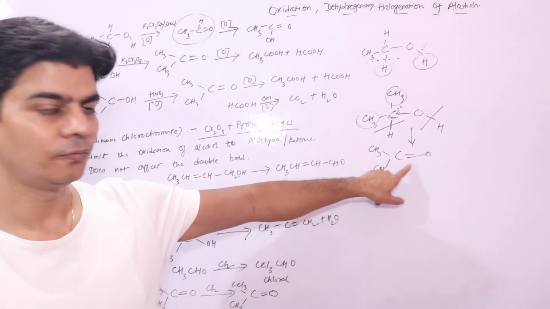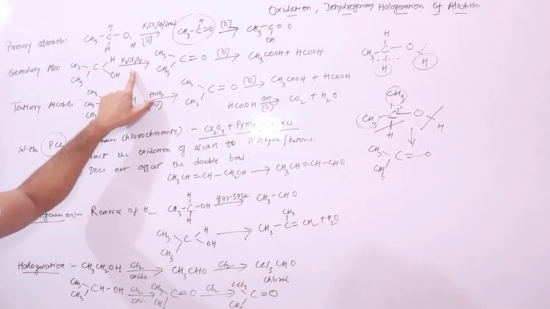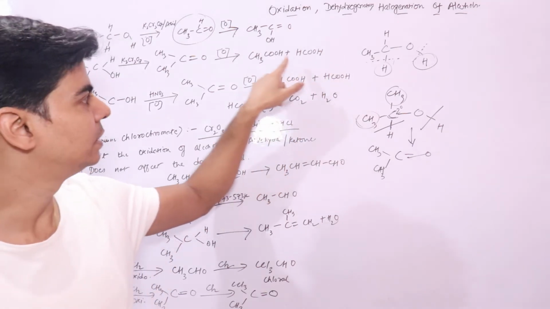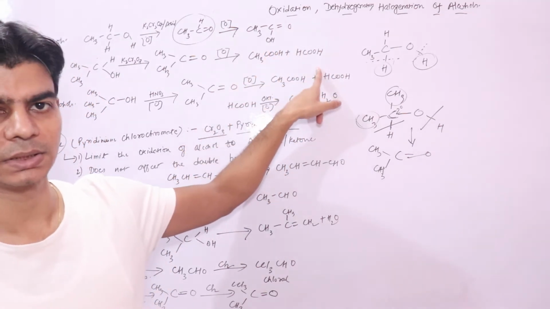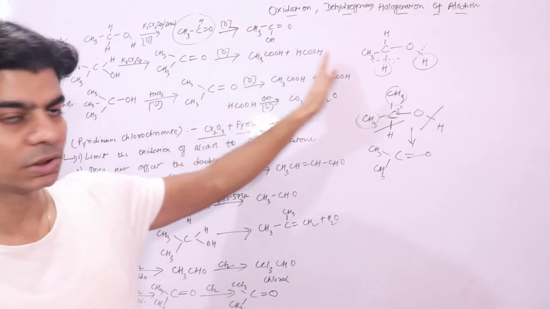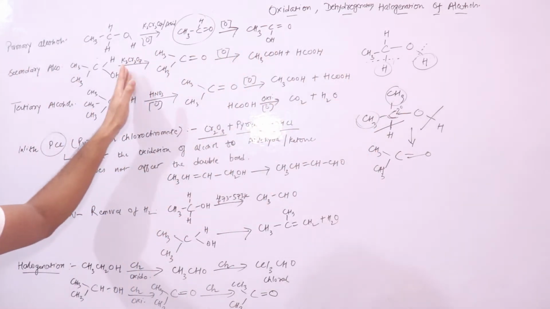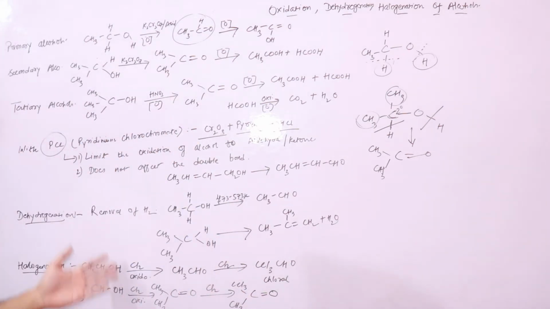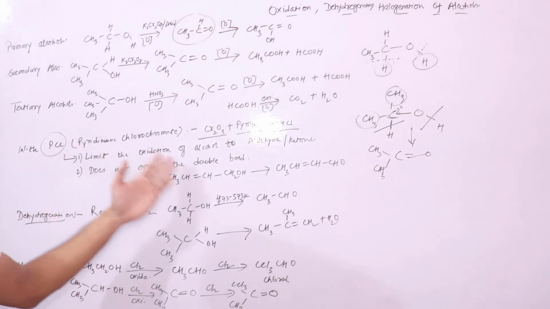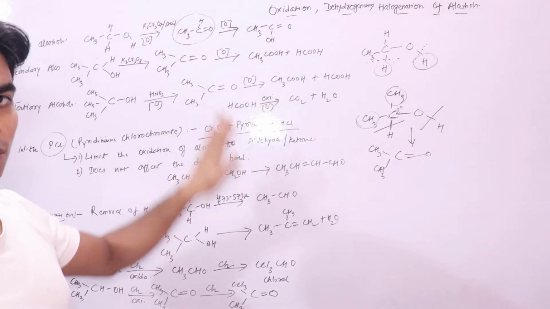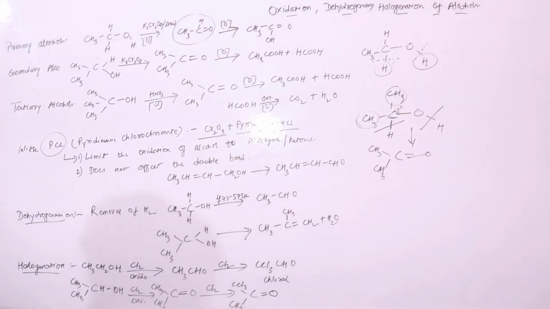These ketones will further oxidize, if you are using acidified potassium dichromate, to a mixture of carboxylic acids, in this case acetic acid and formic acid. Now suppose you don't want the reaction to go till the carboxylic stage. What you will do is, instead of using acidified potassium dichromate, you will use PCC, pyridinium chlorochromate, so that the reaction stops at the acetone stage. So this is it. Now let's talk about tertiary alcohols.